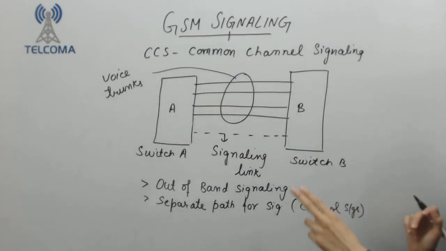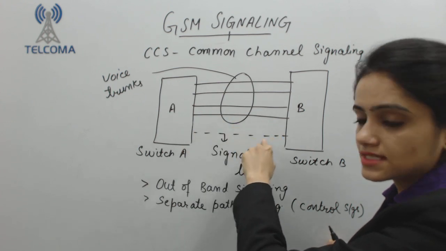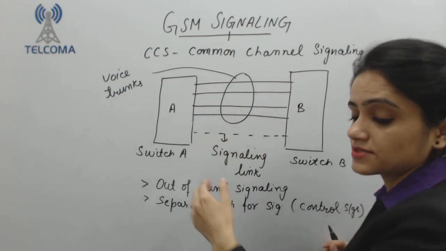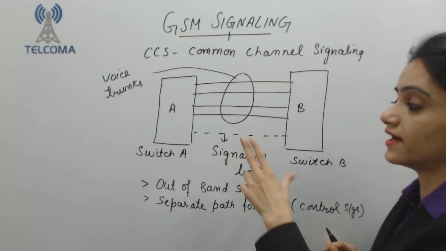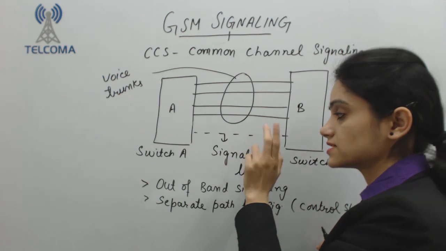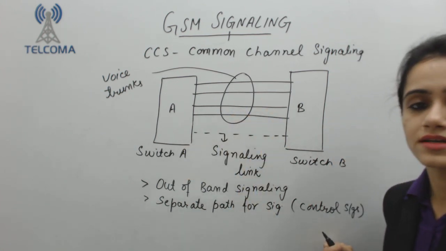These voice trunks are used only when my signaling is completed. I have different voice trunks, but the voice channels will be used only when first the signaling is completed, as signaling is a priority. I want that first my signaling will be completed, then we can use my voice trunks.